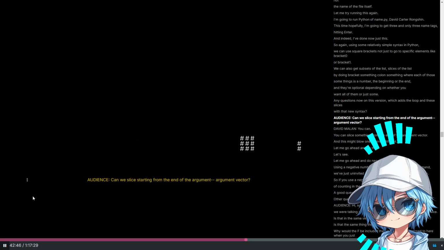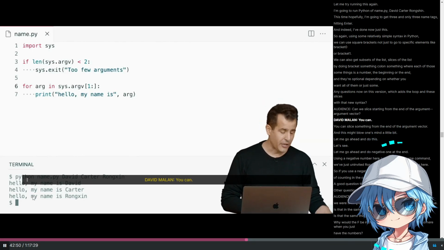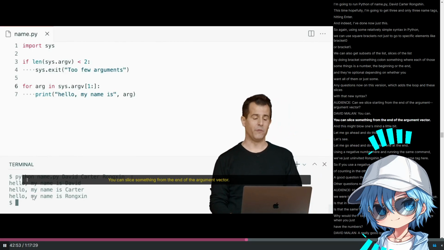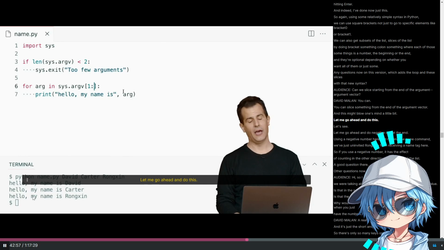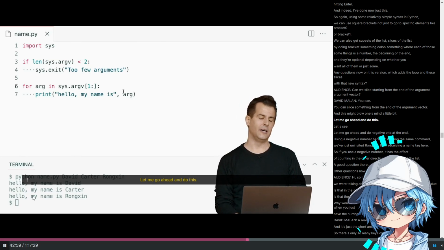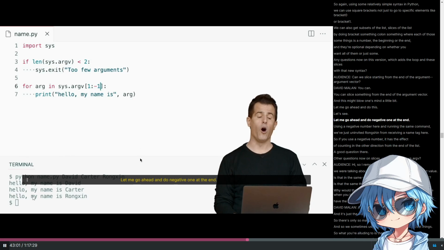Can we slice starting from the end of the argument vector? You can. You can slice something from the end of the argument vector, and this might blow one's mind a little bit. Let me go ahead and do this. Let's see. Let me go ahead and do -1 at the end.